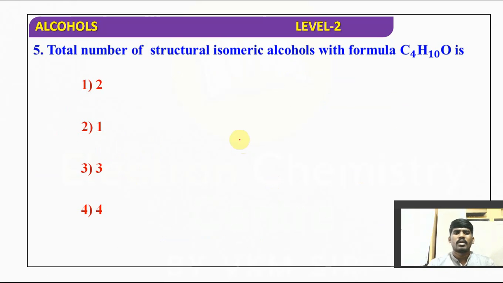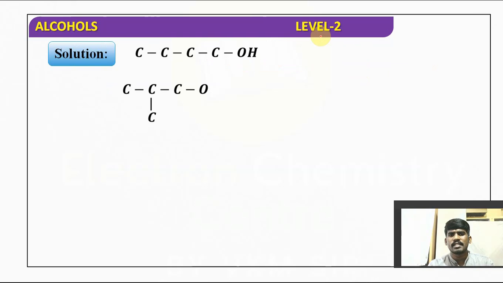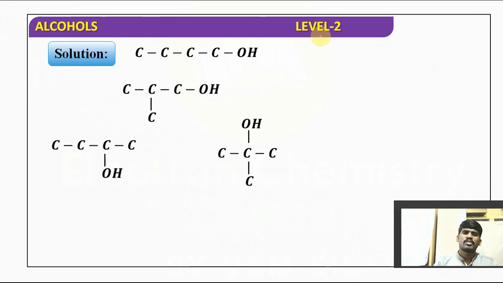Now, the total number of structural isomeric alcohols with formula C4H10O. So we have to write down the isomers of alcohols, that too structural isomeric alcohols only. We will be taking only chain isomers here as per the options, whose molecular formula is C4H10O. So if you observe, there are 4 carbons.